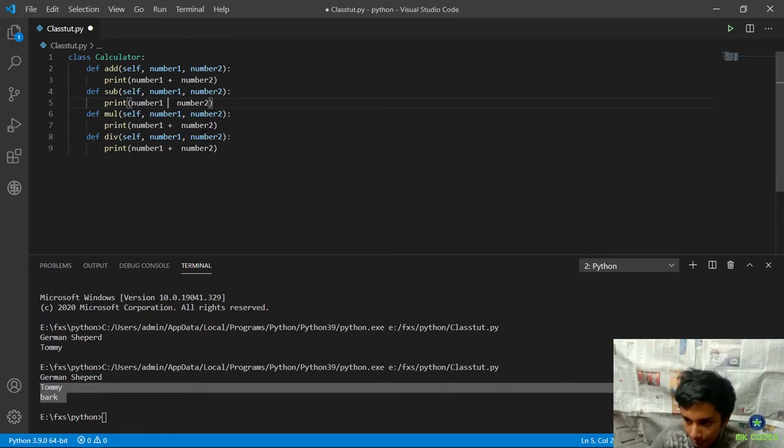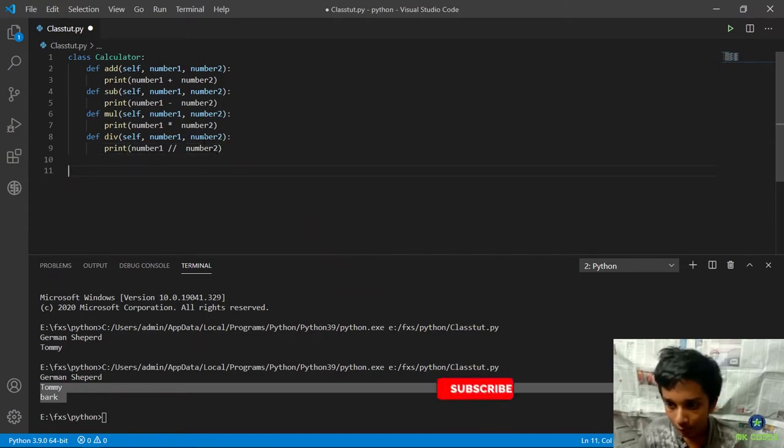For the subtract, I'm going to change it to minus. For the multiplication, I'm going to change to asterisk, and for the division, I'll change to double division, as I don't want to mess up with floats here. I just want to keep it integer.